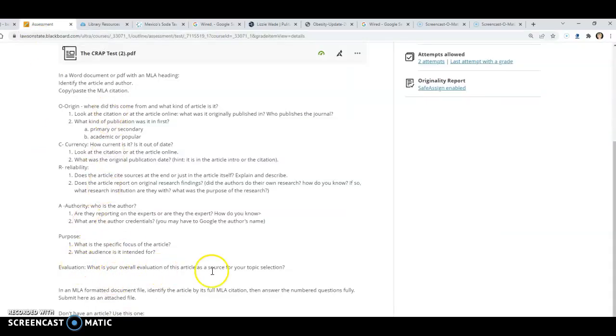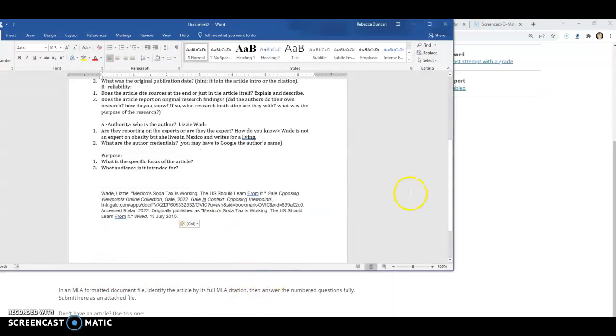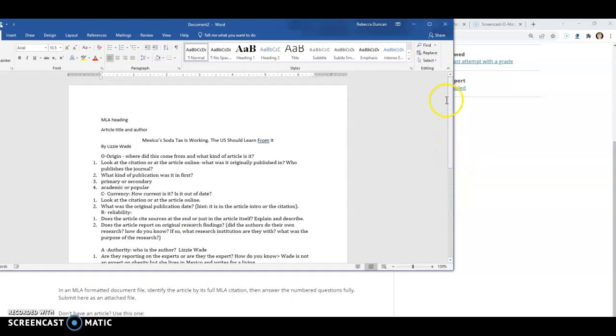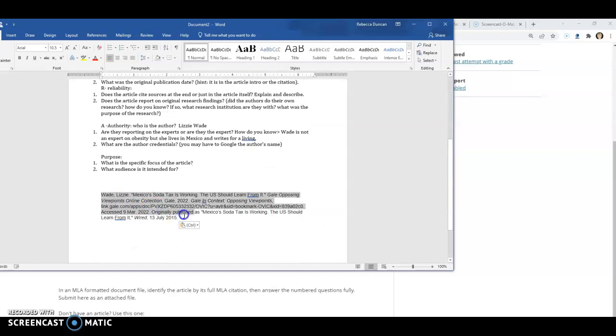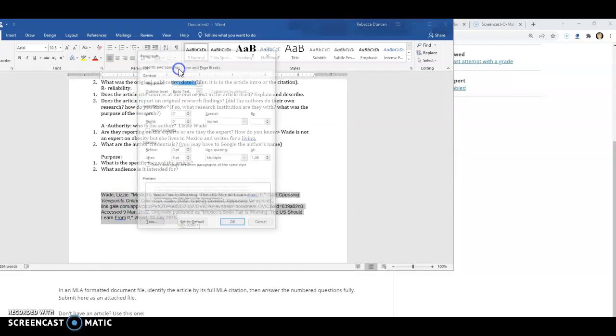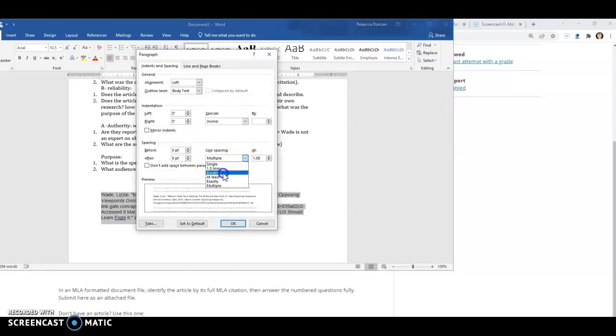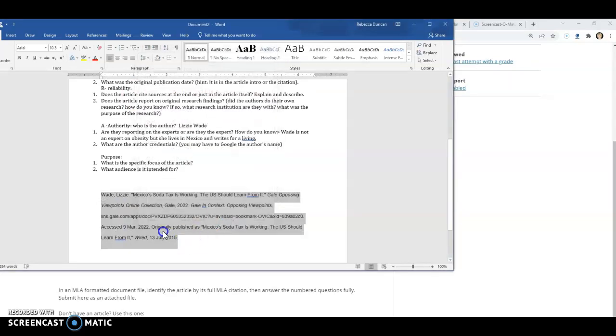And then you put all this together and go, is this good enough? So you've got your document, you fill this in with your MLA heading, your specific article and title, and then answer these questions in those sentences that give that information and talk about it. And then the last thing you want to do is get that formatted. It's got to be double spaced, right? And then what I'm going to do, I'm going to do a Control T. While it was still in that, like you do for copy paste, I did Control and the letter T at the same time, and it formatted it for me